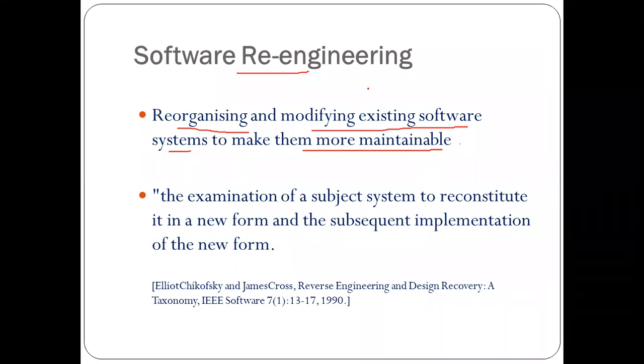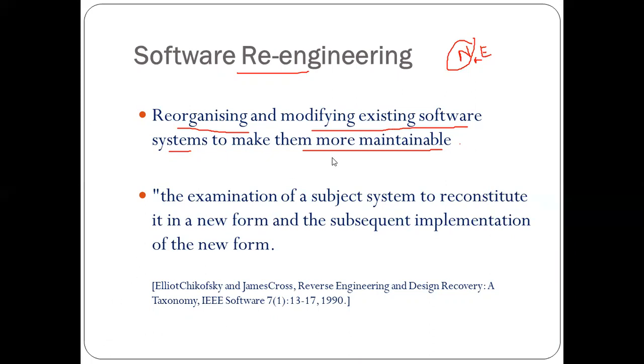When we engineer a software, we are developing a new software system from scratch. But when we re-engineer, we are modifying the existing software system.